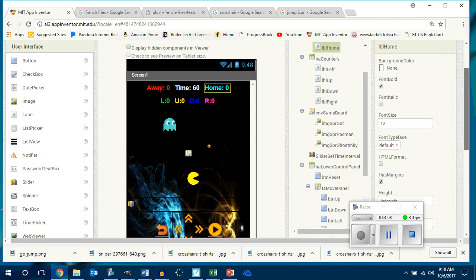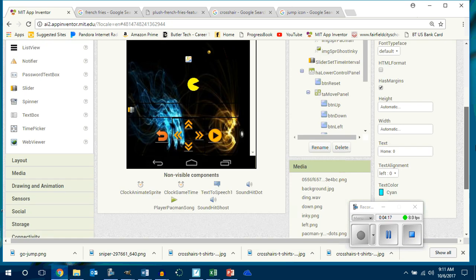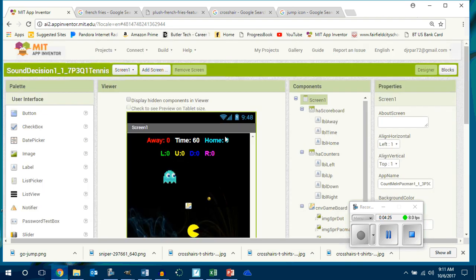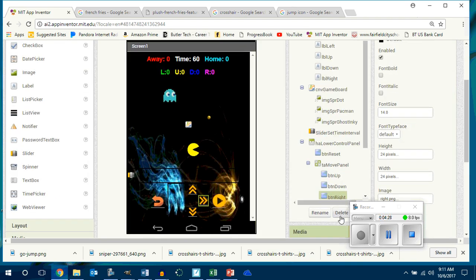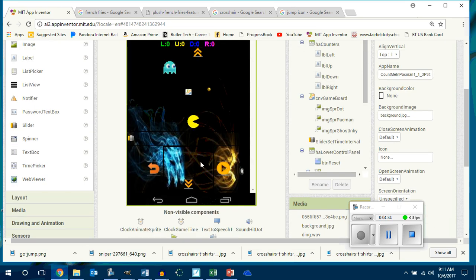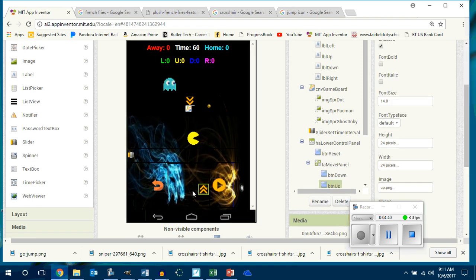Okay. So have I gotten a lot accomplished? Yeah. Well, I mean, we could say this GUI's finished right here, right? You guys don't want a left and right button, right? So I'm going to delete this guy. I don't want a right button. I'm going to delete this guy. Okay. But I want an up and down button. Okay, I'm going to put that up button here. And by the way, I don't even need this table arrangement in here anymore, do I? Well, yeah, I'm going to take stuff out of it first, and then I can delete it.